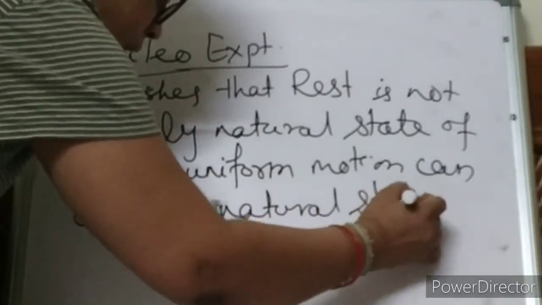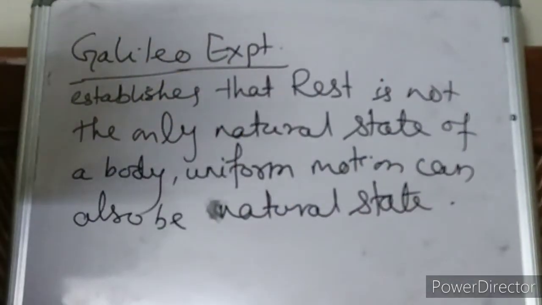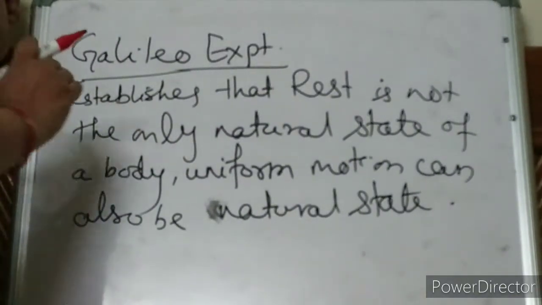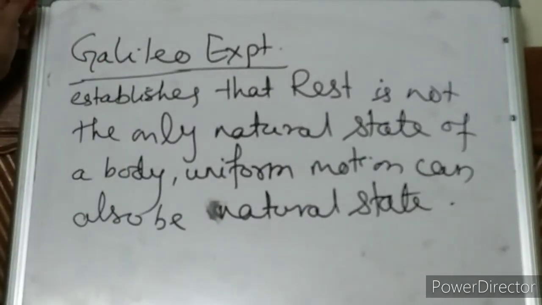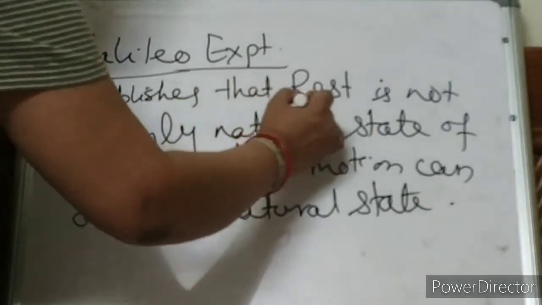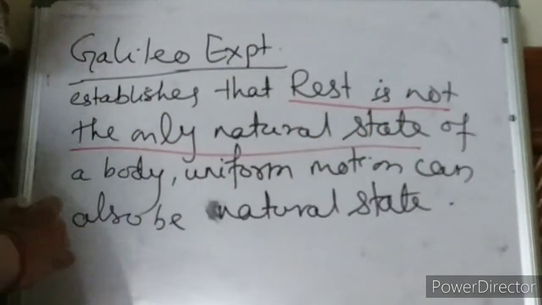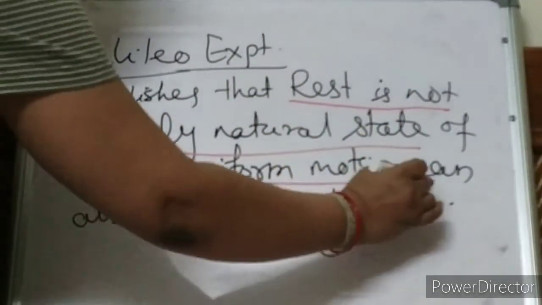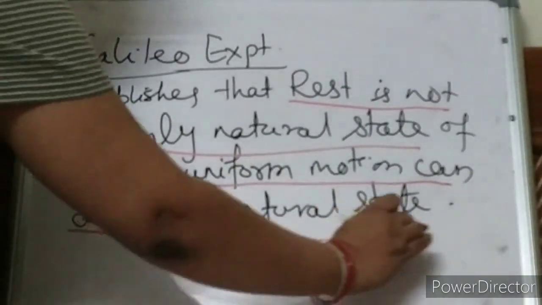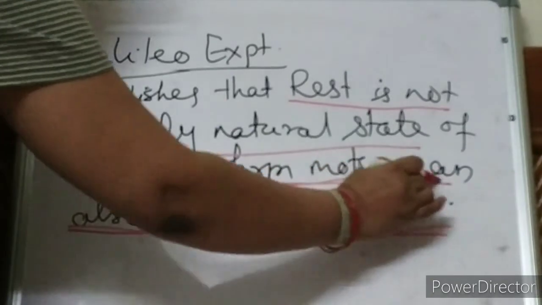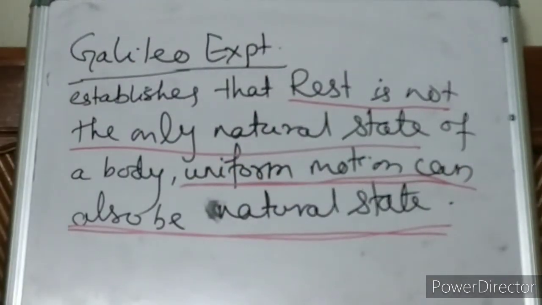Very important conclusion. Is it clear, children? Galileo has given a very interesting theory. Rest is not the only natural state of a body. Uniform motion can also be the natural state. Please underline and remember. Okay, children?